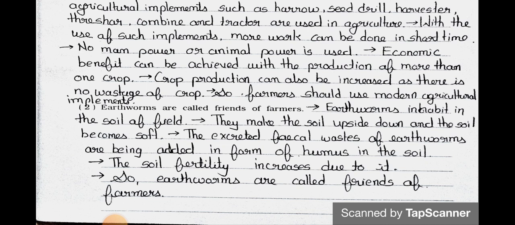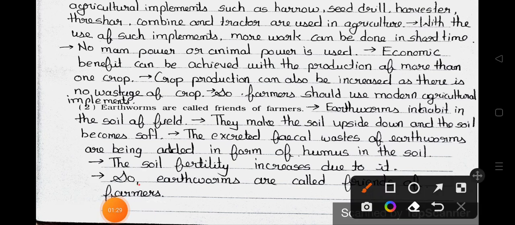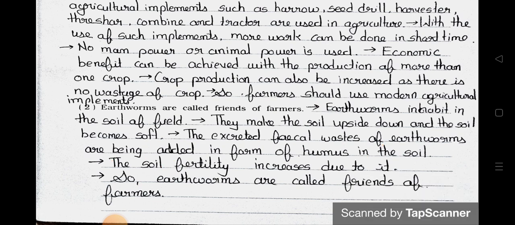Answer is earthworms inhabit in the soil of field. They make the soil upside down and the soil becomes soft. The excreted fecal waste of earthworms is added in the form of humus in the soil. The soil fertility increases due to it. So earthworms are called friends of the farmers. Now we will see the next page.